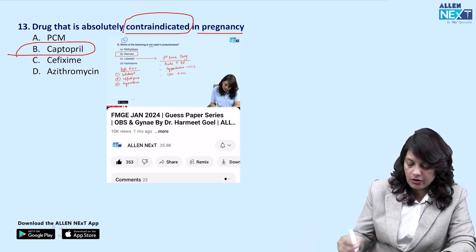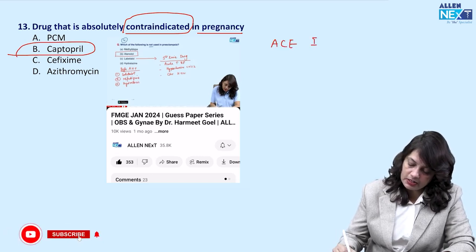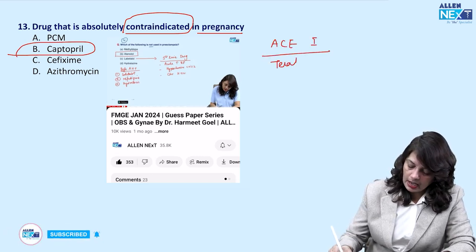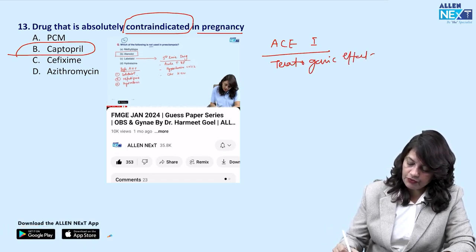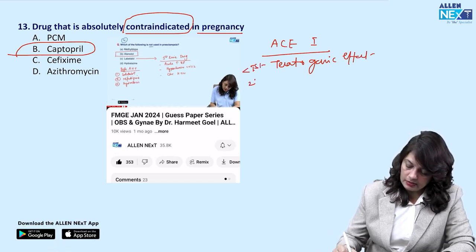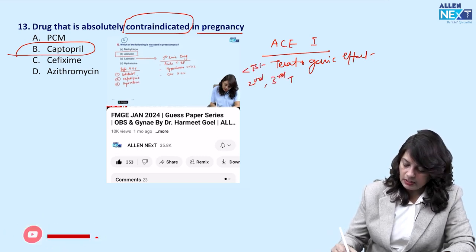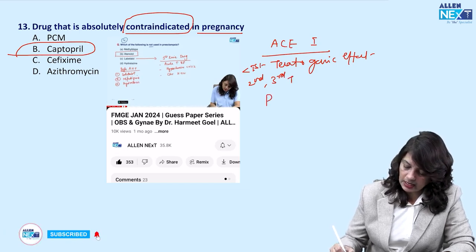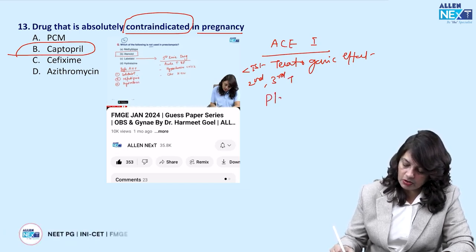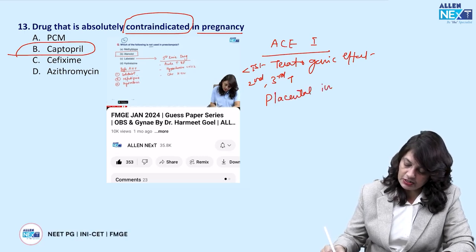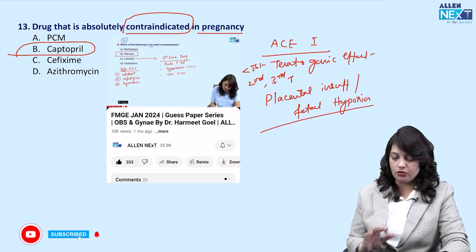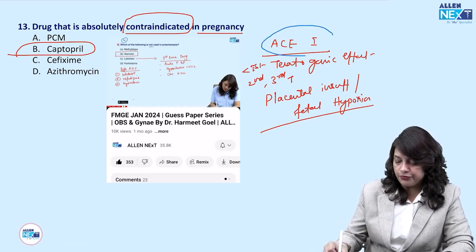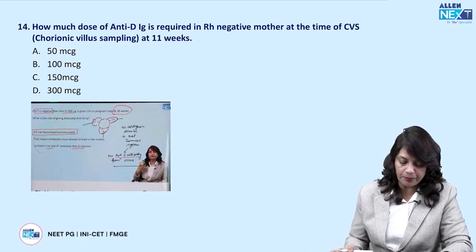So captopril is contraindicated because ACE inhibitors are teratogenic. If given in the 2nd or 3rd trimester, angiotensin converting enzyme inhibitors cause placental insufficiency or fetal hypoxia. So they are not preferred in the 1st, 2nd or 3rd trimesters of pregnancy.